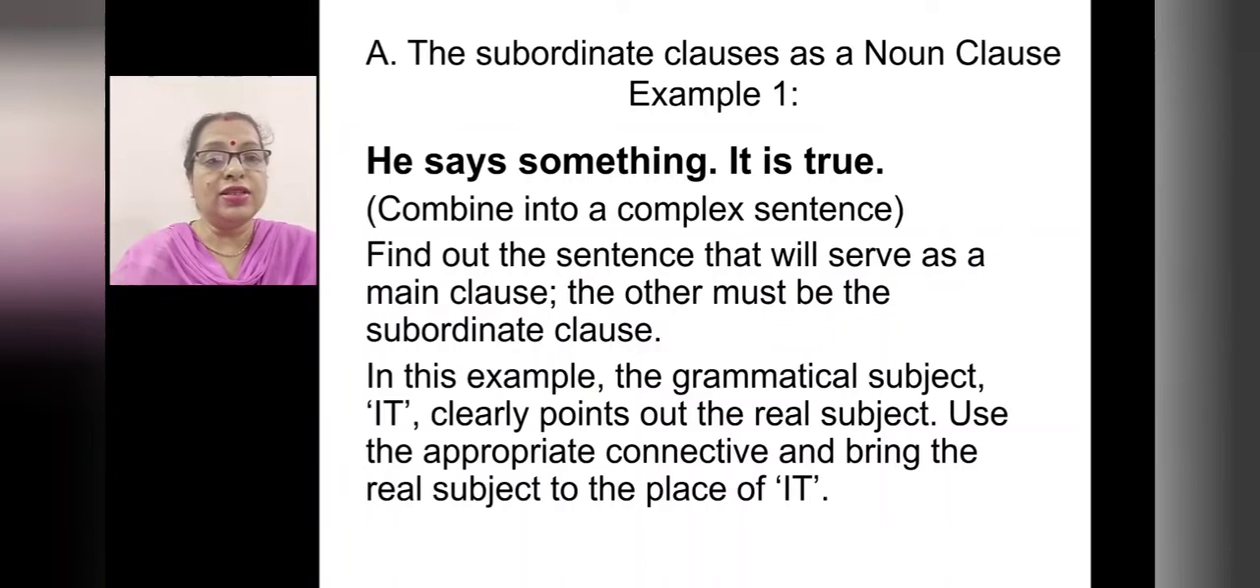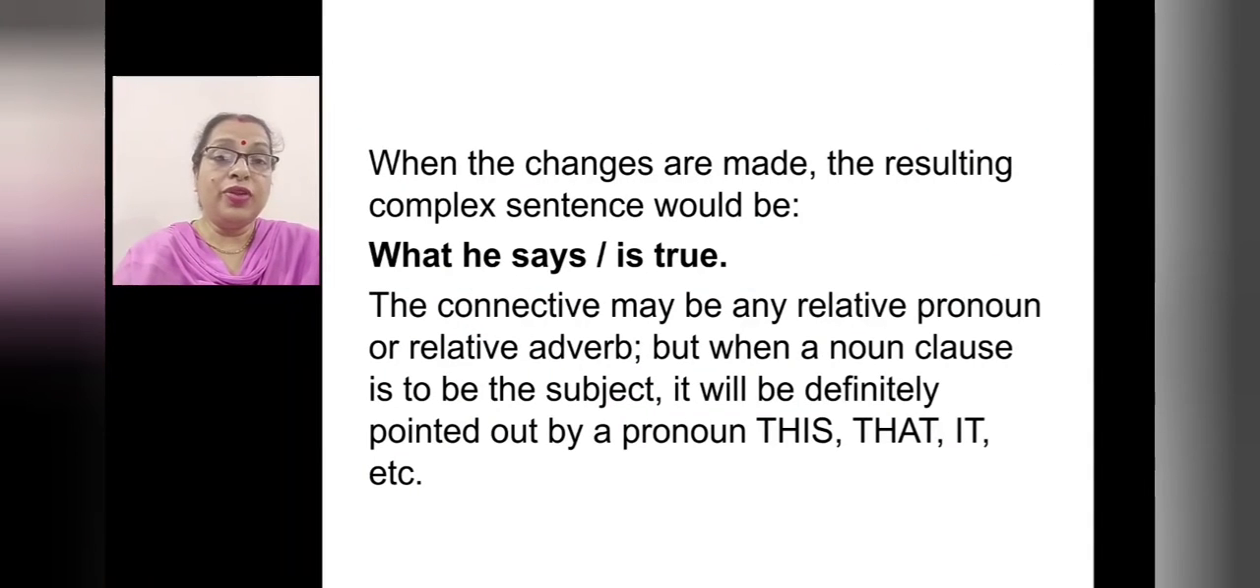So, here the sentence given is 'It is true', right? So, you will ask the question, what is true? What he says is true. So, when the changes are made, the resulting complex sentence would be 'What he says is true', right? So, here is the main clause and here is the noun clause. You know that 'what' is the connective, okay? Connective is a subordinate conjunction.